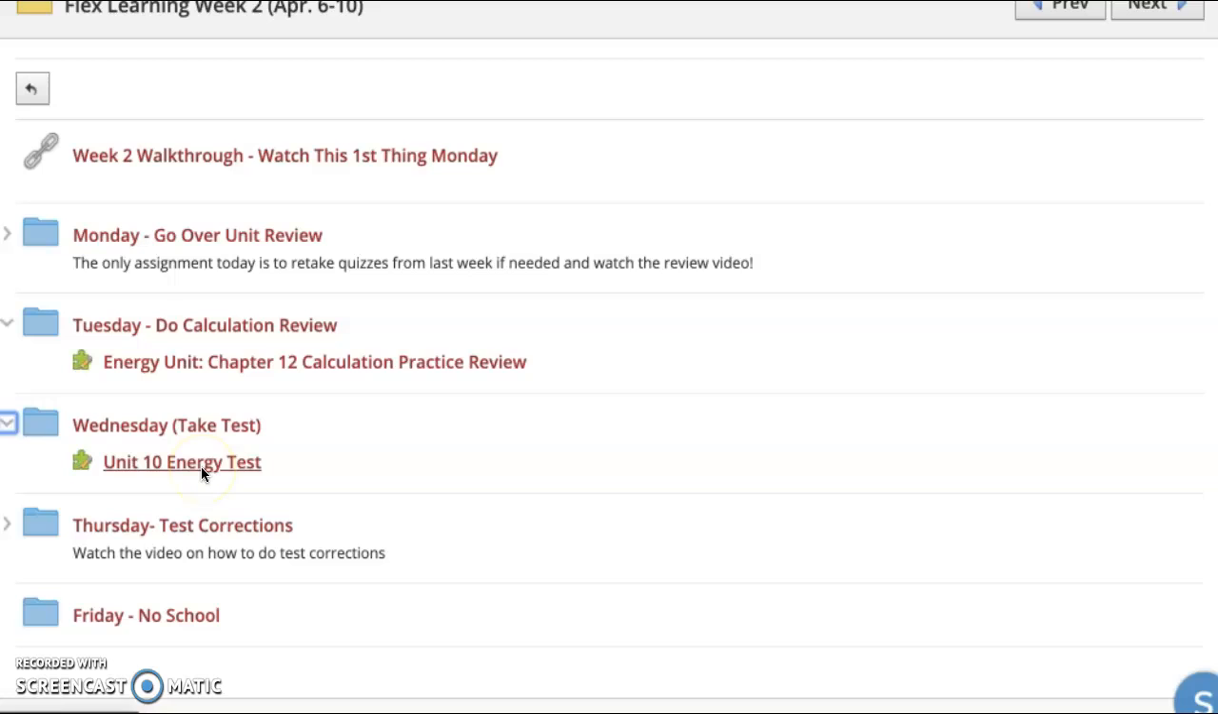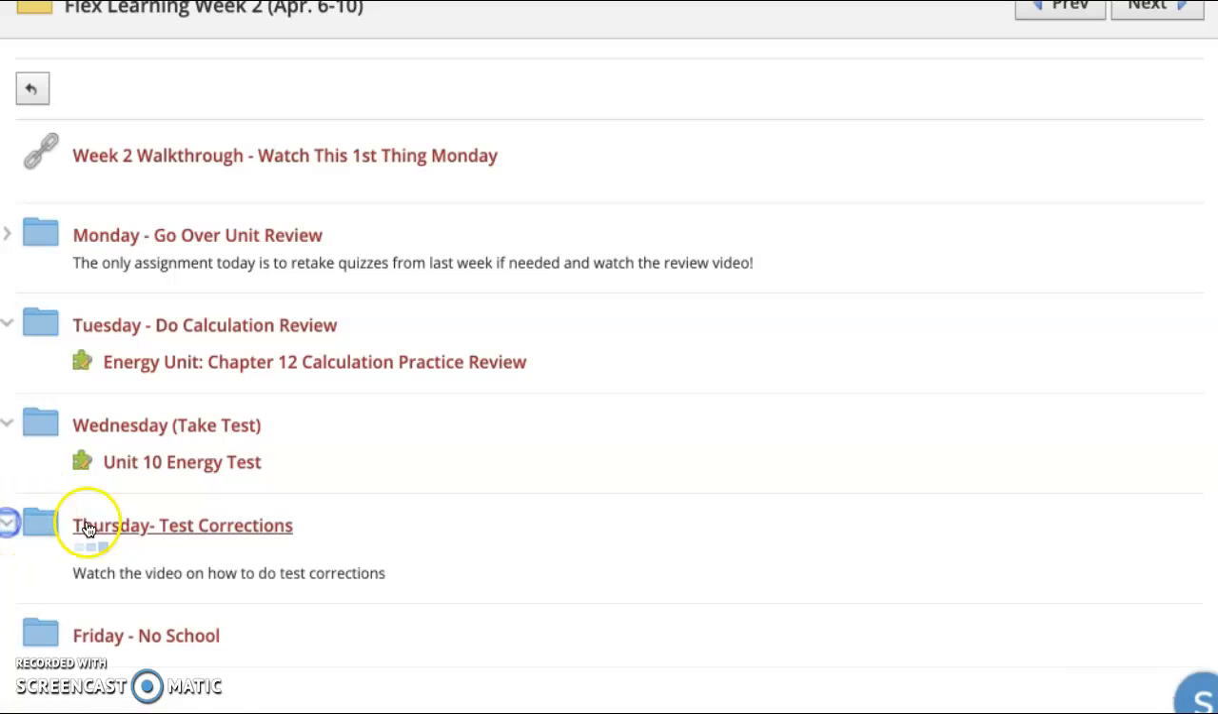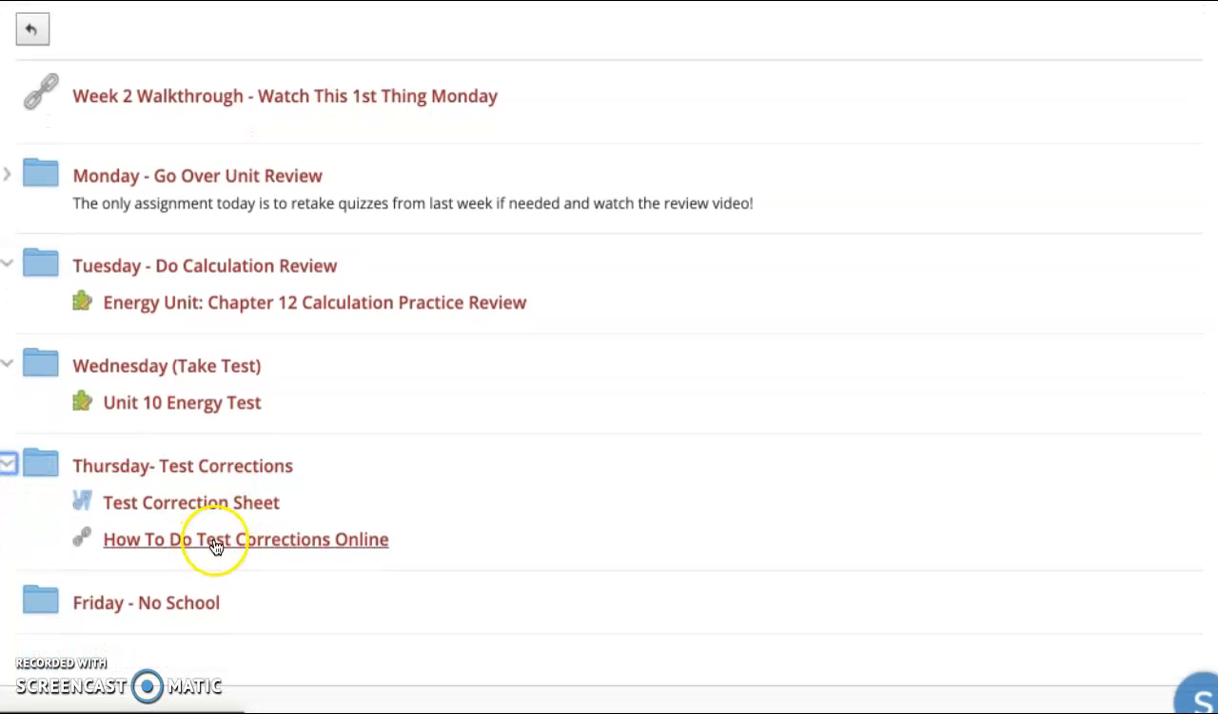The test is 25 questions. I am assuming you're using your notes on this. Take that by Wednesday, because Thursday, you're going to watch how to do test corrections and then use this sheet right here. Friday, we don't have school, so you shouldn't have any work to do.